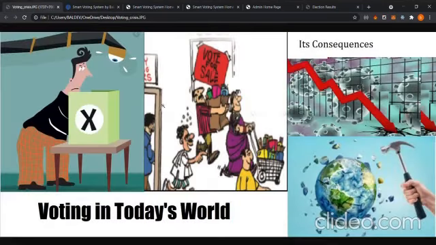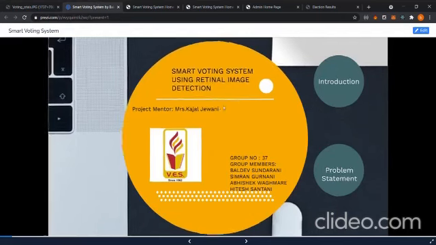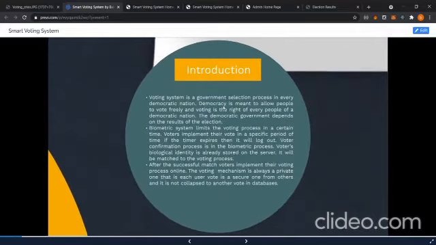So, speaking about the topic, as you can see in the image, this is the condition of the voting system in our country and in the rest of the world. Many people are following many illegal ways to win the elections, and these are its consequences, and it leads to a global crisis. So, talking about the problem statement, voting system is a government selection process in every democratic nation.